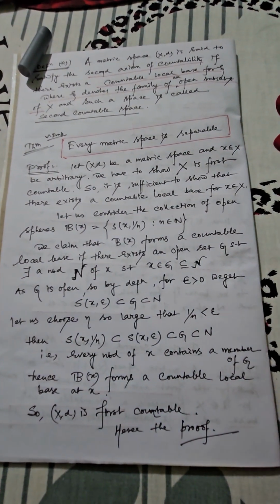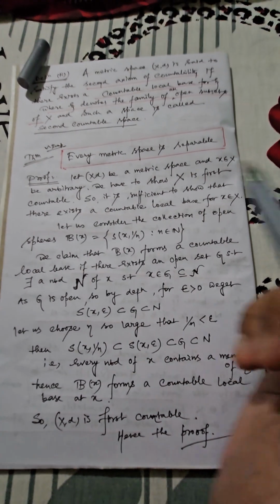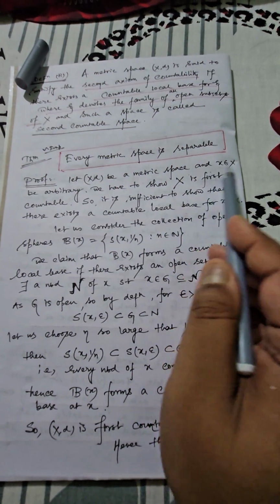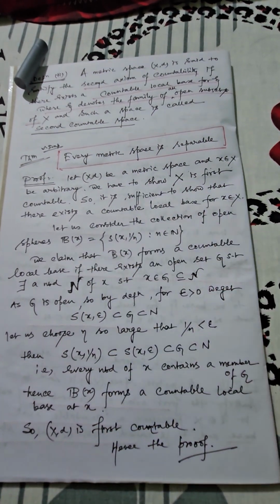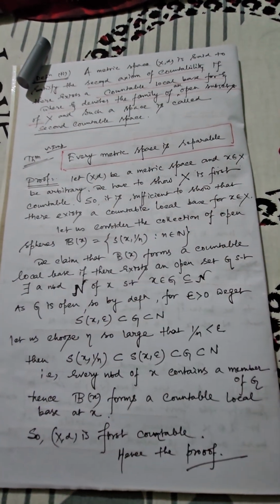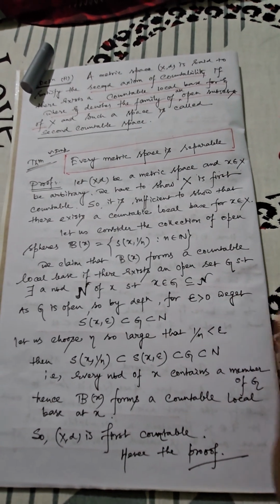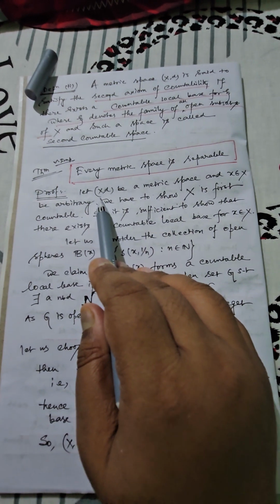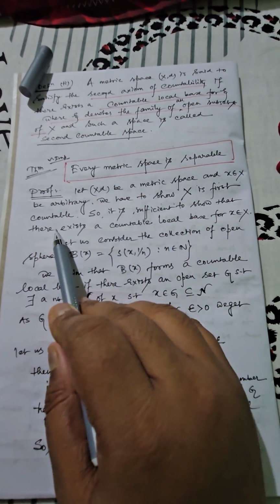Every metric space is first countable. Very, very important. So you can start like this: (X, d) be any arbitrary metric space, small x belongs to capital X, this is an arbitrary element. These are formal statements, I know you can easily understand all these things. We have to show capital X, that is the metric space under consideration, is first countable.